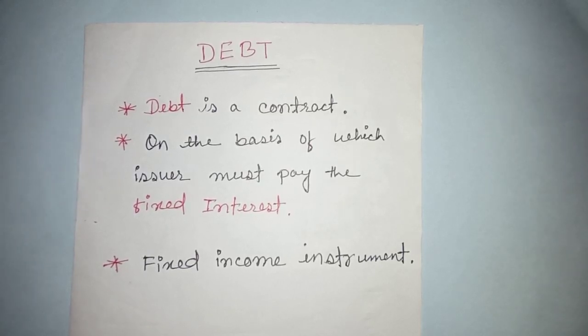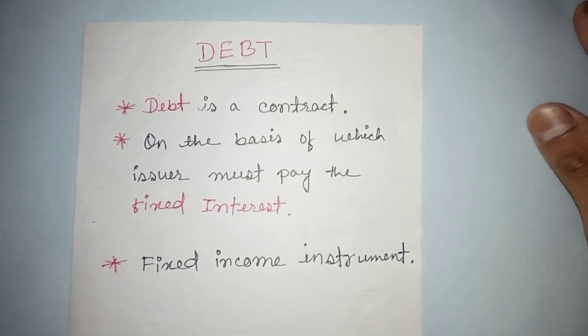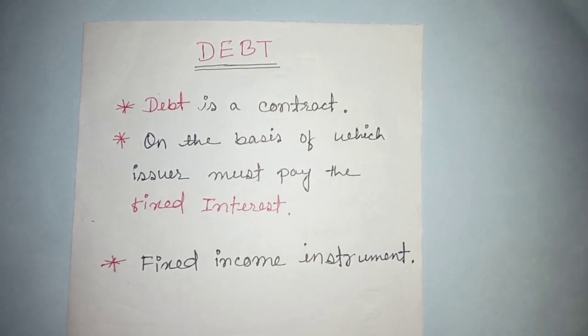If I want a loan from a bank, what do I do? We go to the bank and ask the manager that I need a loan. What will the bank do? The bank will check my financial stability, whether I can return the debt or not.